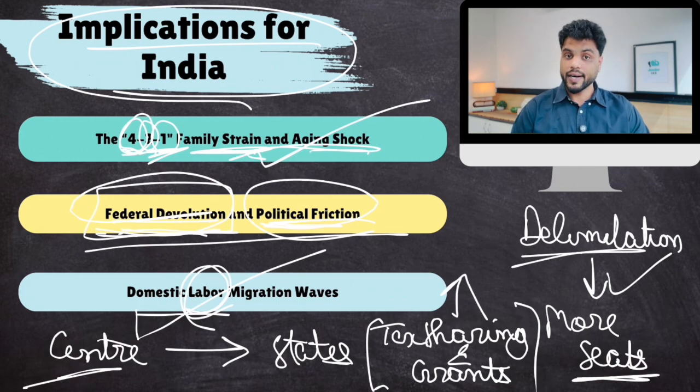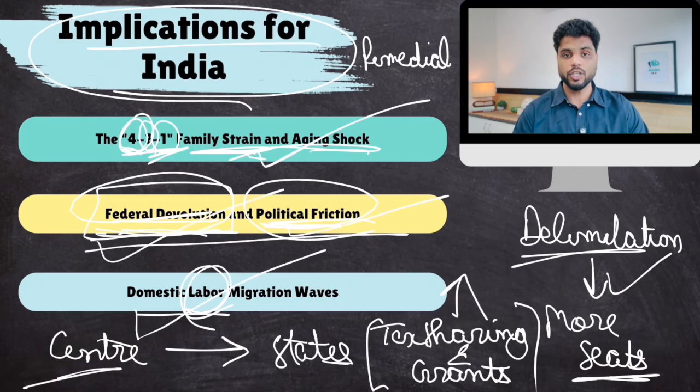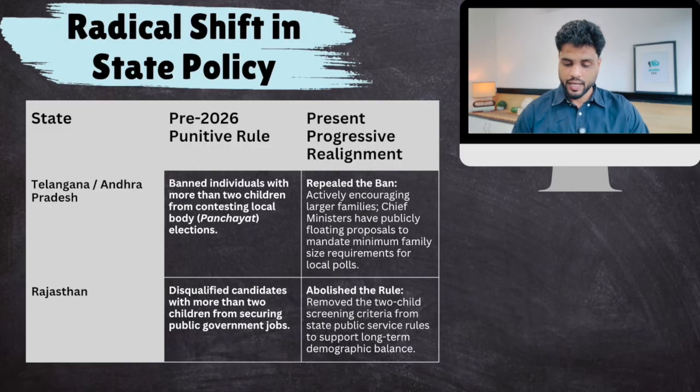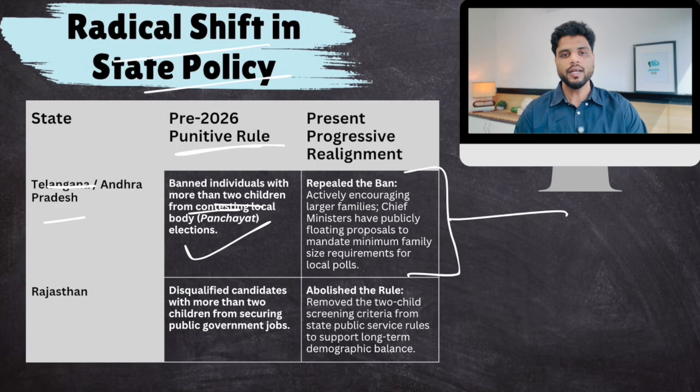Now, already there are some southern states who are taking remedial steps to stop their population from declining because they are going to lose out politically, financially. Now, what are those examples? Radical shift in state policy. Telangana and Andhra Pradesh have taken a lead. Earlier, what used to be the rule? Well, a couple who had more than 2 children couldn't fight elections in panchayats. This was the rule. You would punish people for having more children. Now you have completely changed it because Telangana and Andhra Pradesh want more children now.